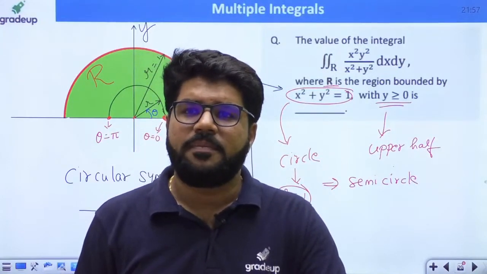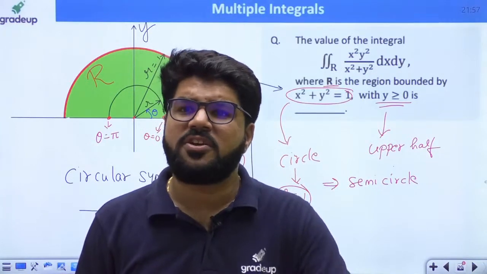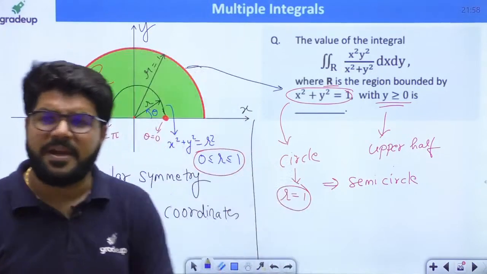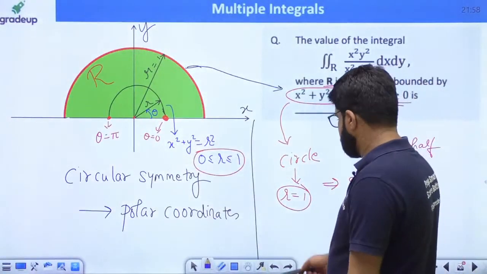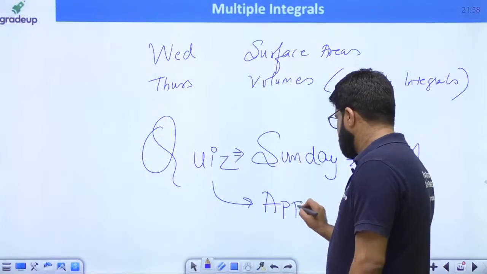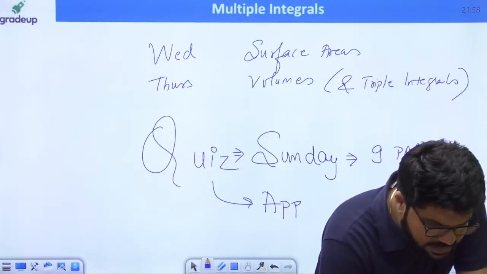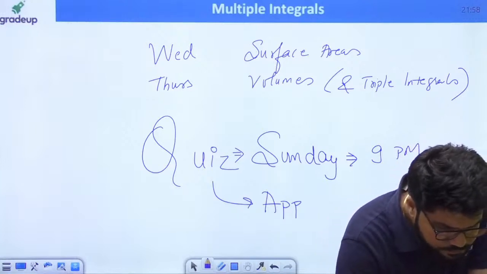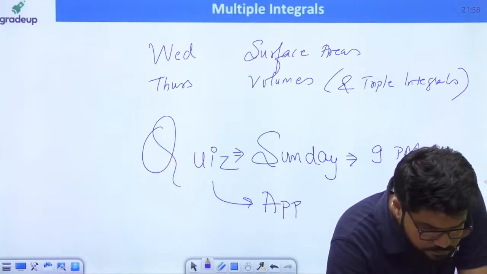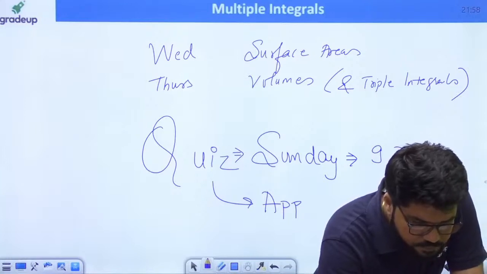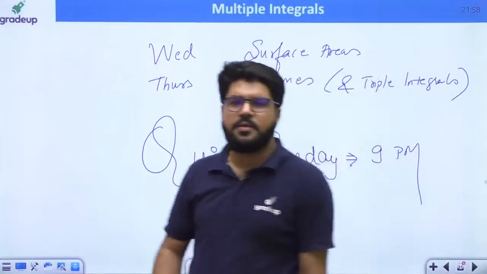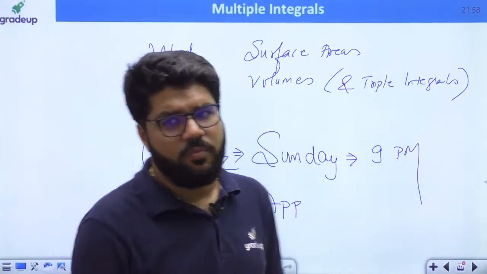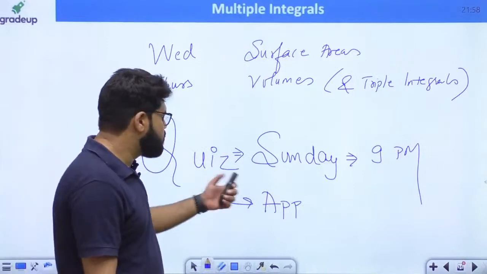Right. Class at 9 p.m. Gamma beta function with this session. Gamma beta function is already completed, Balram. A separate class on gamma beta function was taken last week. Regarding the gamma beta function, a separate class has already been taken. Yes, the link of the quiz I will share tomorrow. I think I don't have the link right now. I will share it tomorrow, but it's going to be on Sunday.